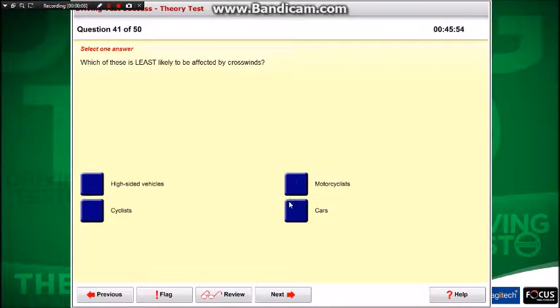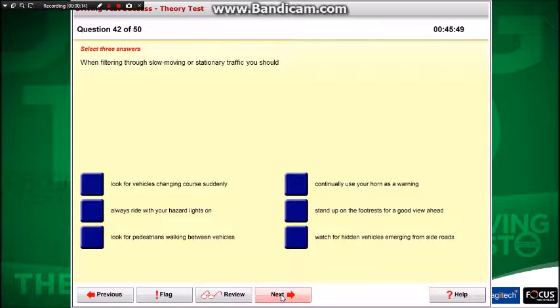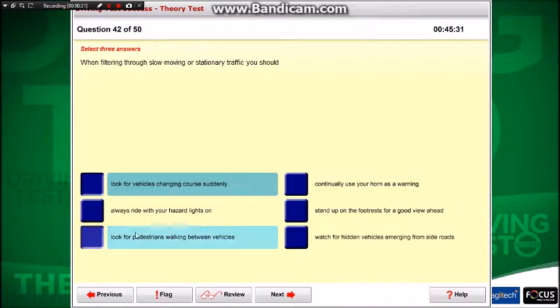Which of these is least likely to be affected by crosswinds? Select 3 answers. When filtering through slow-moving or stationary traffic, you should look for vehicles changing course suddenly. Always ride with your hazard lights on. Look for pedestrians walking between vehicles. Watch for hidden vehicles emerging from side roads.